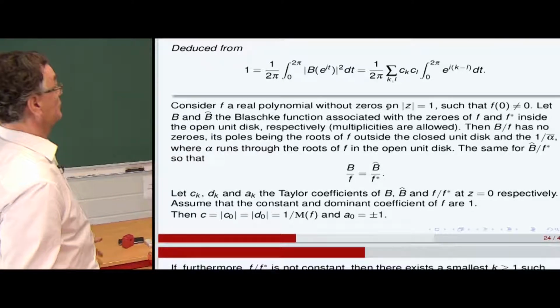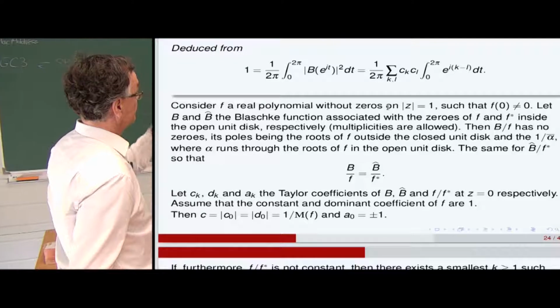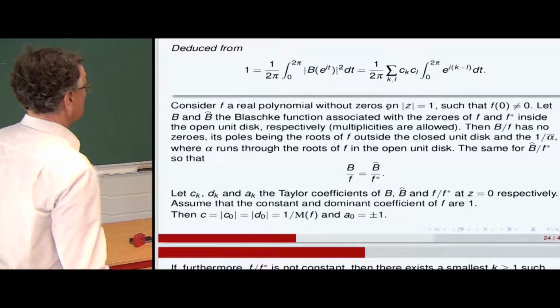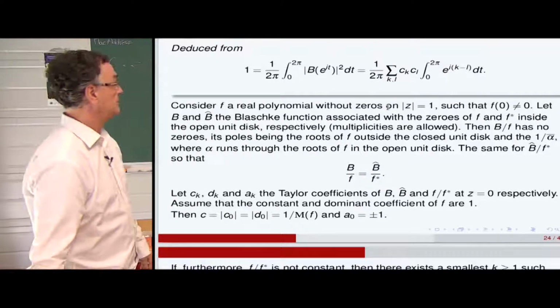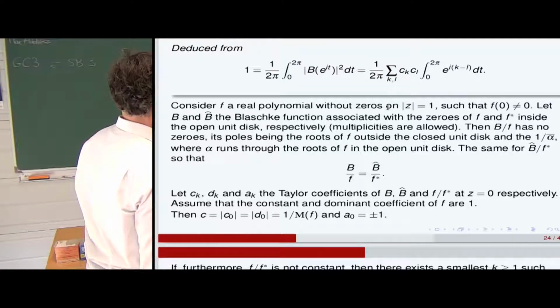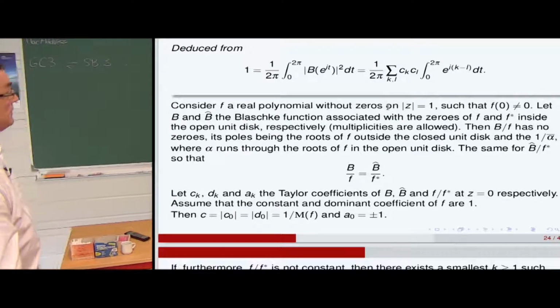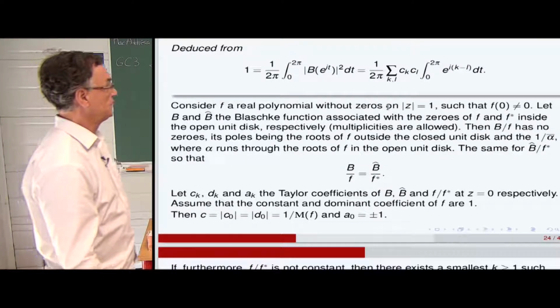It will be used as an ingredient in the following. It is deduced from this relation, where you develop it as a Fourier series, and the property is that B in modulus is equal to 1 on the unit circle.